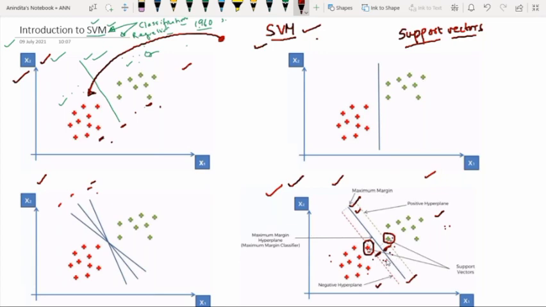But here we have some more consideration. That is why we are calling these data points vectors. See, we will not always work in two-dimensional space. We can always work in multi-dimensional space.